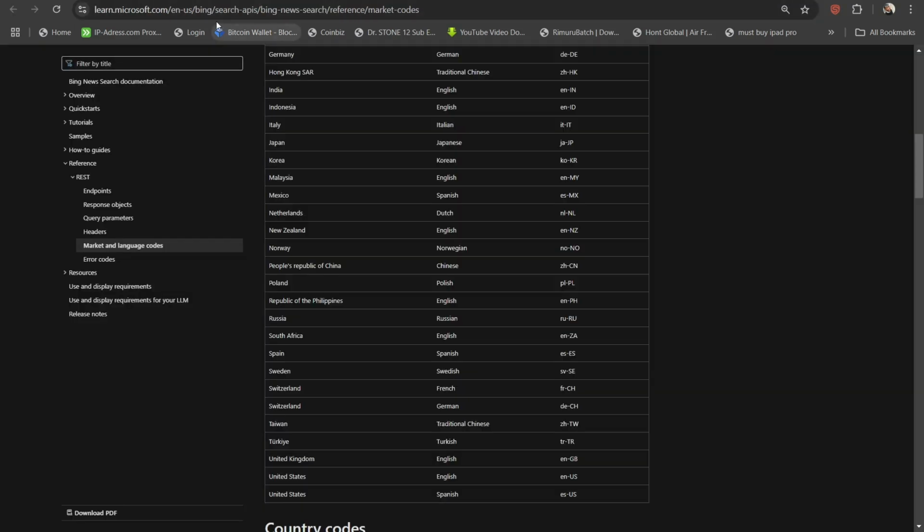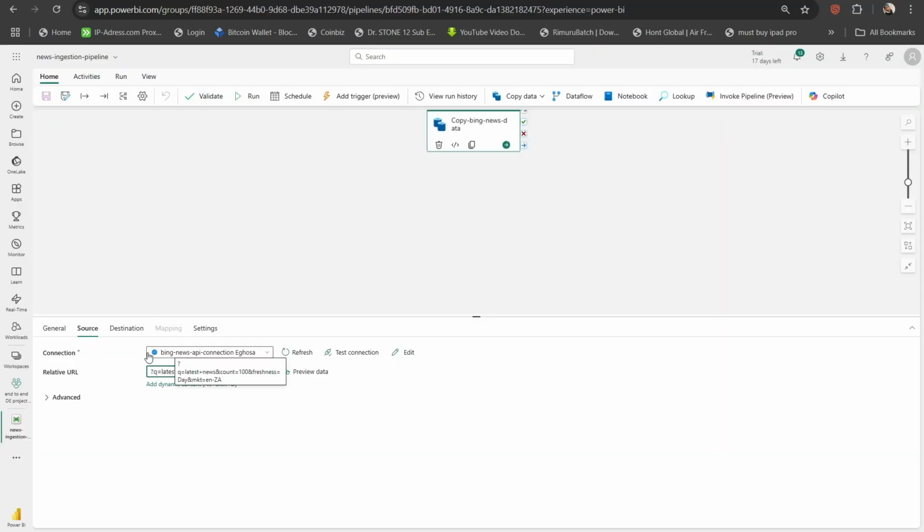If you go back to the Bing News API reference, you can see the markets. In English for the United States it is en-US, so I'm going to copy en-US. I'm going to go back to the news ingestion pipeline, to the relative URL. I want to change that en-ZA to en-US. I'm going to save this and update. Basically, I'm updating the dataset we're going to get.